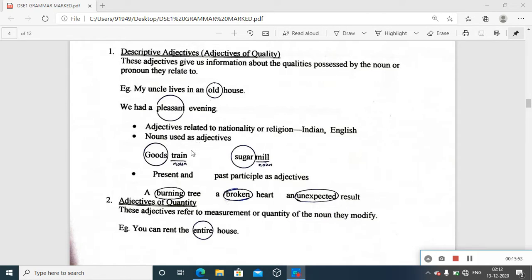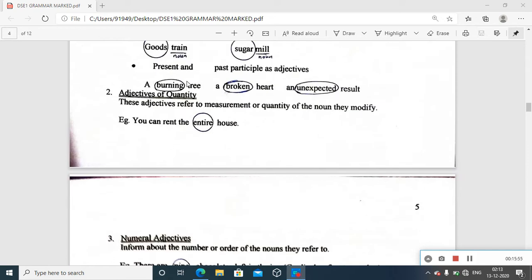Then the second type, adjectives of quantity. After you talk about quality, we come across quantity. Let us see what it is. These adjectives refer to the measurement or quantity of the noun they modify. Definitely you get the idea about the quantity, the measurement. Okay, just see the example. With a very simple example, we can remember these types of adjectives.